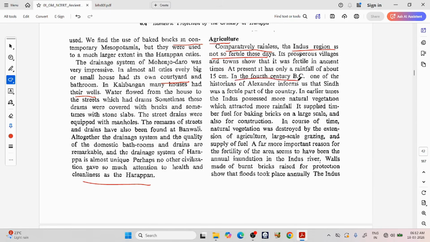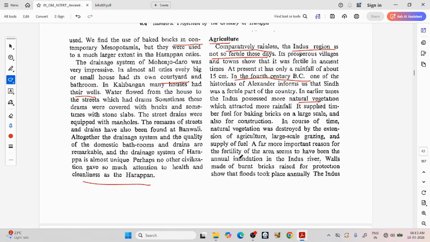In the 4th century BC, one of the historians of Alexandria informed us that Sindh was the fertile part of the country. In earlier times, the Indus possessed more natural vegetation, which attracted more rainfall. It supplied timber fuel for baking bricks on a large scale and also for construction. In course of time, natural vegetation was destroyed by the extension of agriculture, large scale grazing, and supply of fuel.